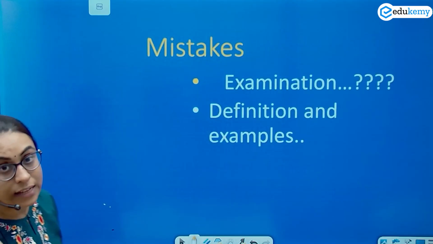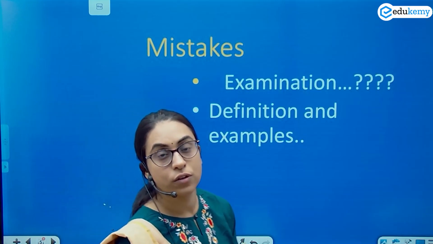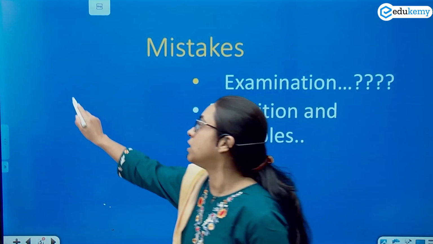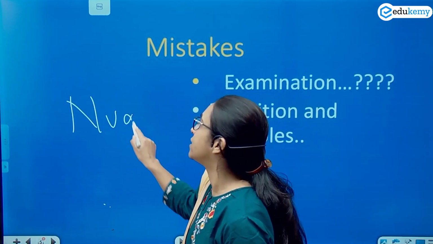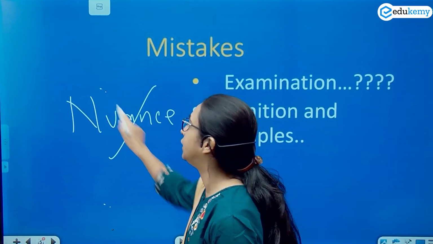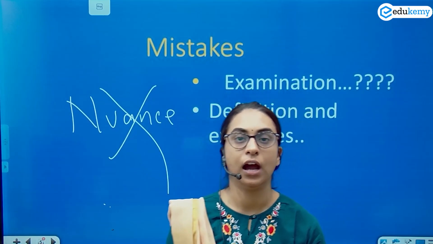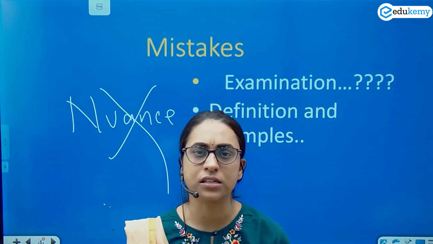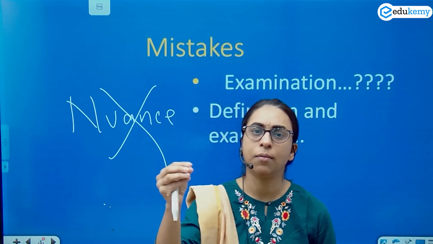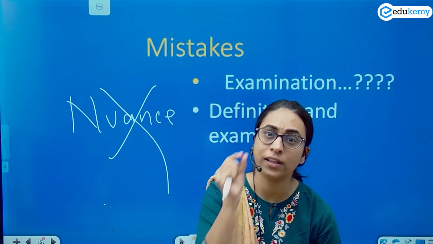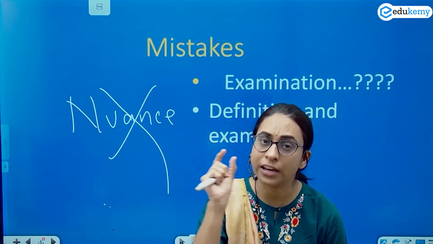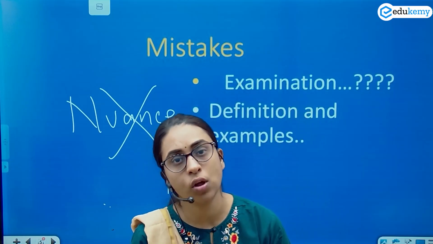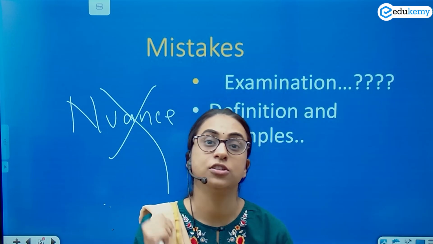What is the mistake that a student does in the examination? The first mistake is the student does not know the nuances between the terms. ये तीनों term की difference ही नहीं पता है. How do you write it? In ethics, other answers, if you know something about it, you will write it. But in such questions where there are key terms which are very resembling but a student does not know, then the student cannot attempt this question.